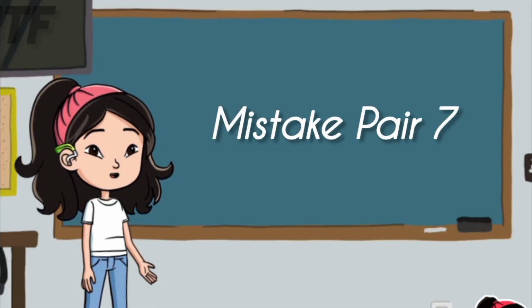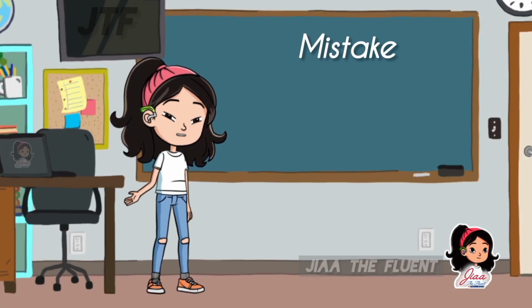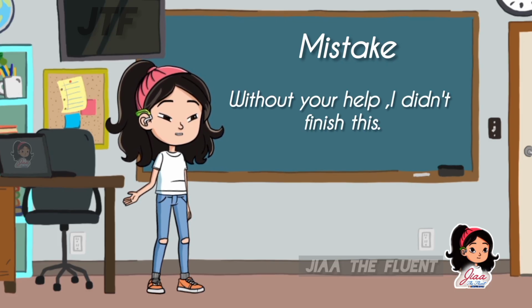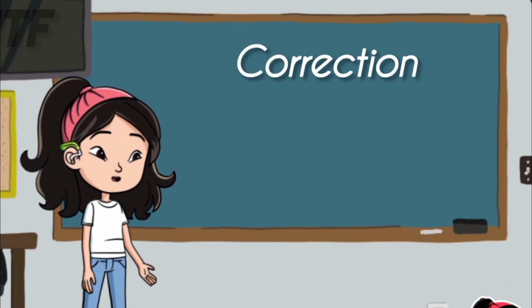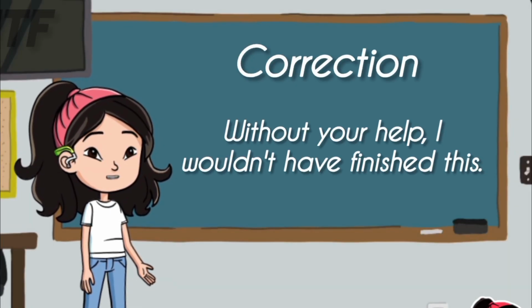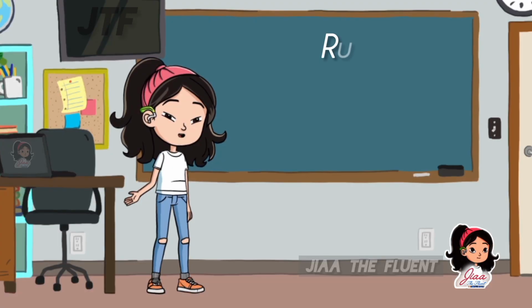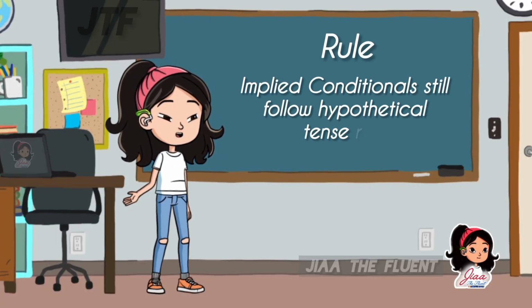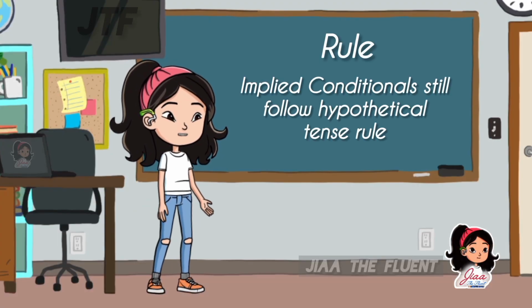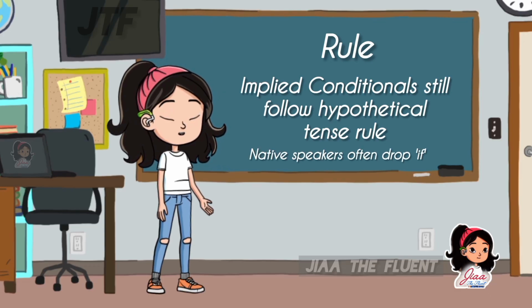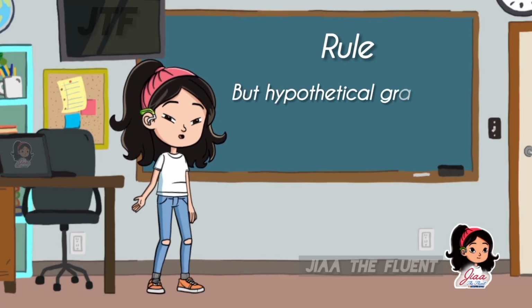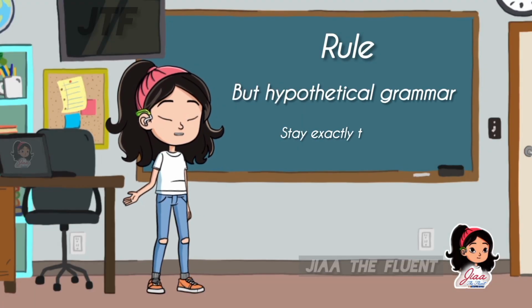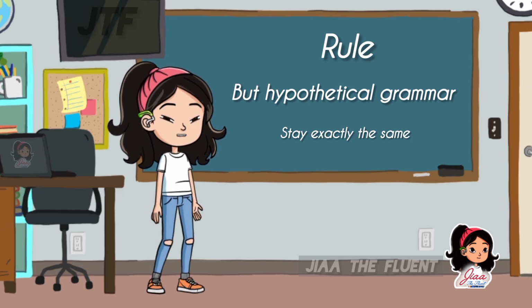Mistake pair 7. Mistake: Without your help, I don't finish this. Correction: Without your help, I wouldn't have finished this. Rule: implied conditionals still follow hypothetical tense rules. Native speakers often drop if, but the hypothetical grammar stays exactly the same.